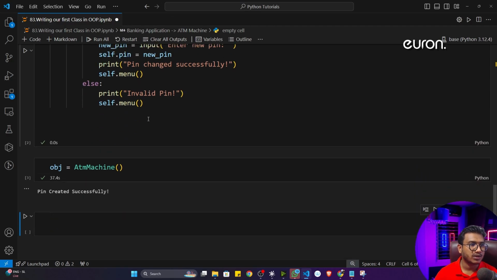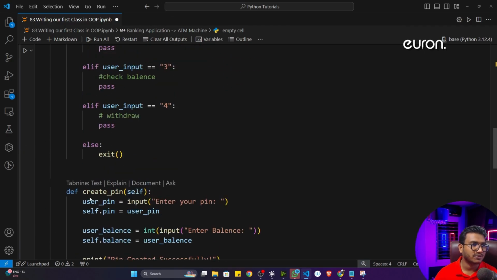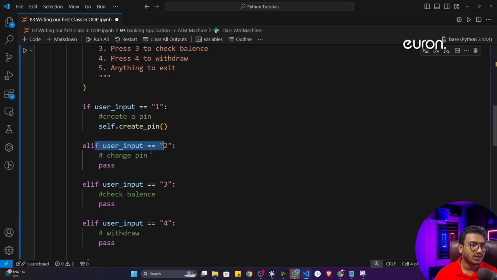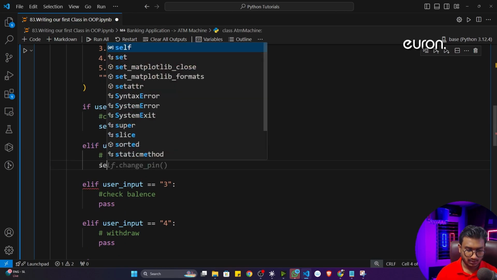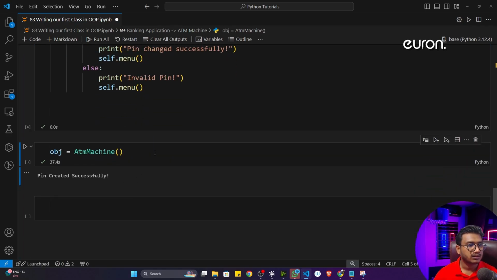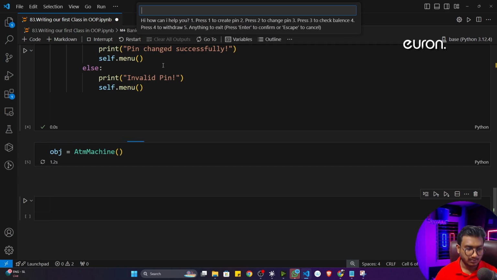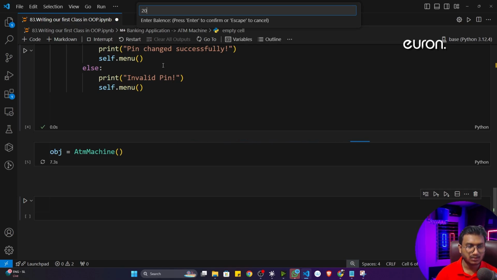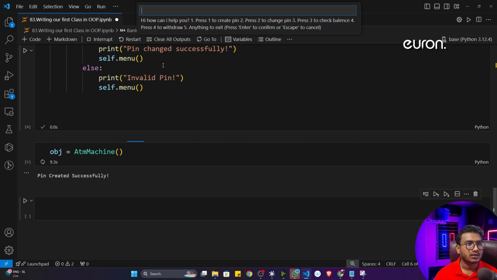It has executed, but I haven't called this particular function. Whenever you are giving 2, I have to call this function as well. So here I'll just write self.change_pin. Now it will work. First of all, I will create a pin 123, enter the balance, let's say 20,000 rupees. Now the pin has been created.